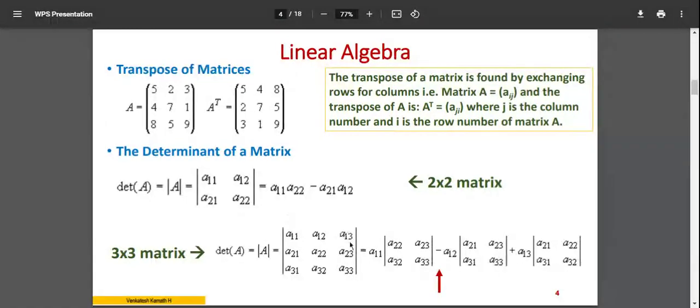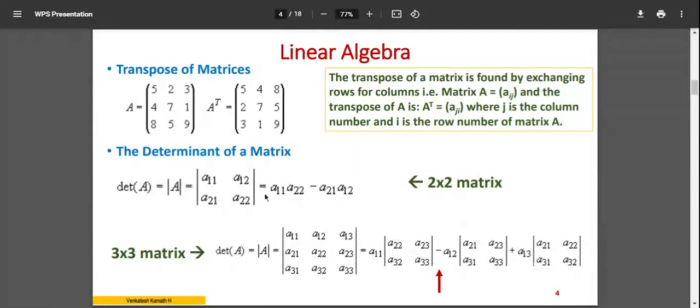Similarly, third term, I'll take A13. For that, I have to leave its corresponding row and its corresponding column. So I end up with this cofactor matrix, A21, A22, A31, A32. You can see here, and see the sign here, alternating plus, minus, plus. So the determinant I can find out. I'll consider the first 3 elements of the first row and write the corresponding cofactor 2 by 2 matrices. Then the sign convention, plus, minus, plus.